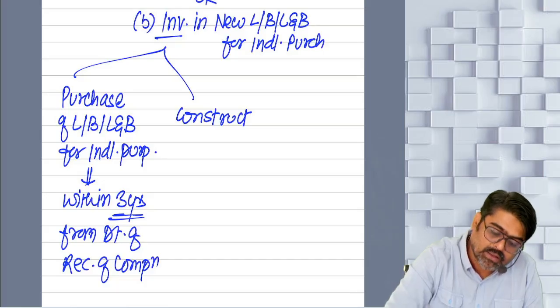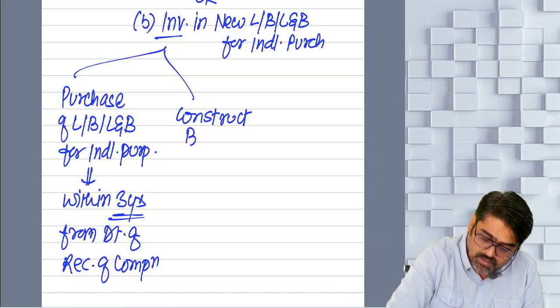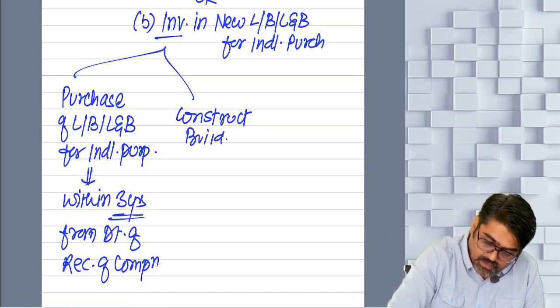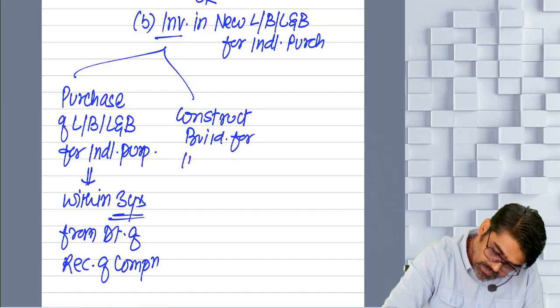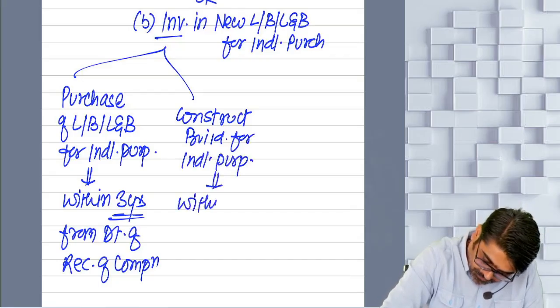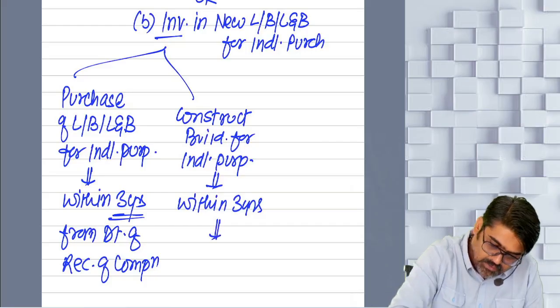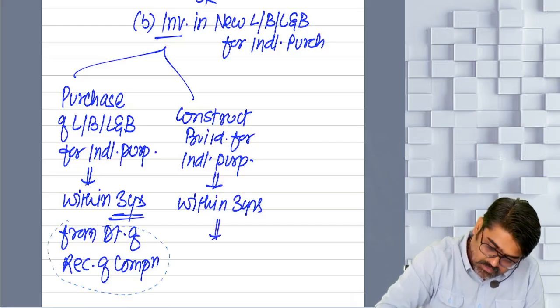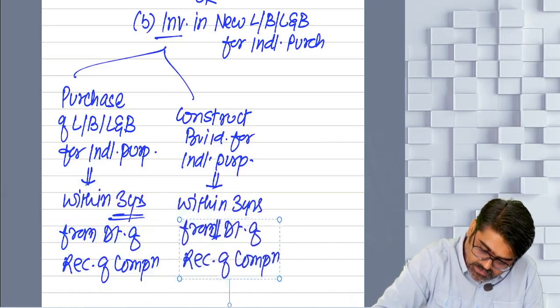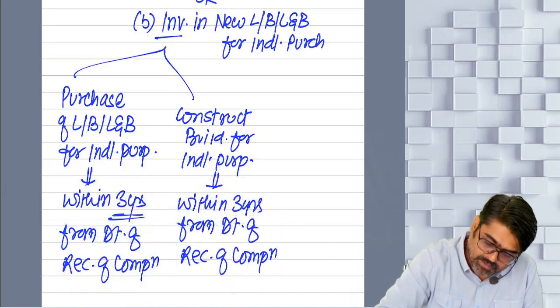And you have to construct. Construct what? Land building. Will you construct land? So you have to construct building. Building for what? Industrial purpose. And this construction should also be completed within 3 years. 3 years from the date of receipt of what? Compensation. Getting my point, everyone?